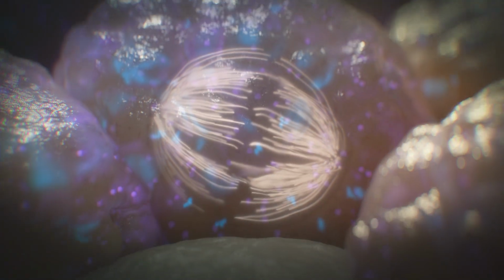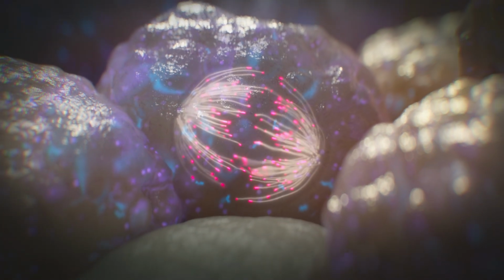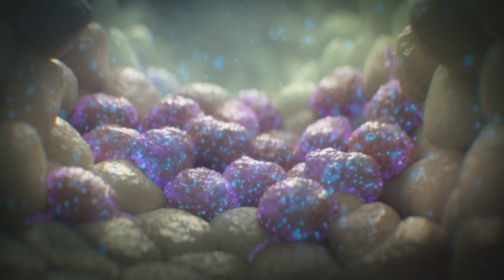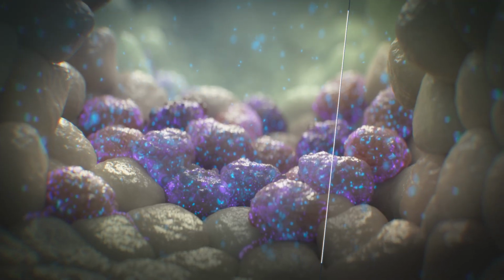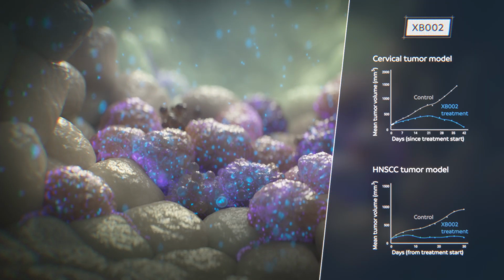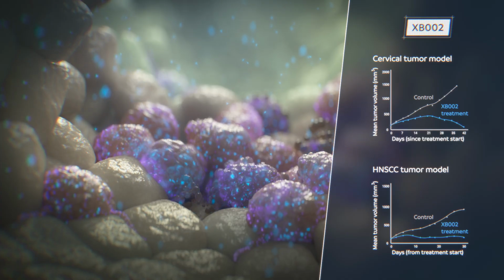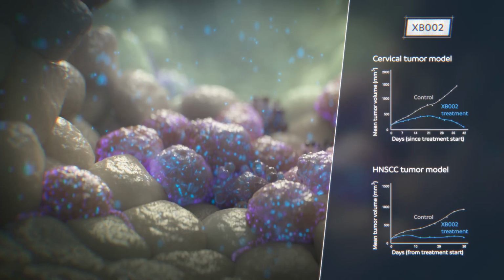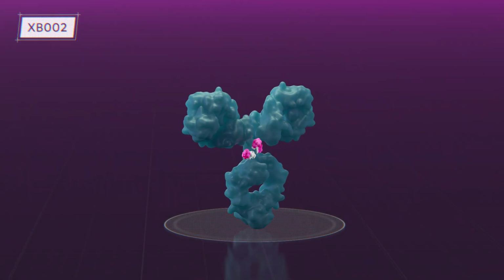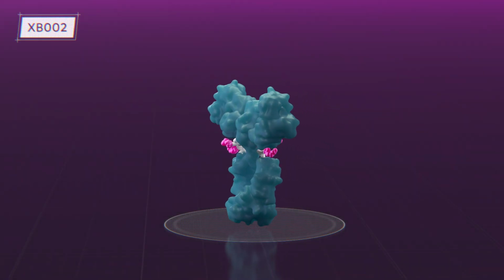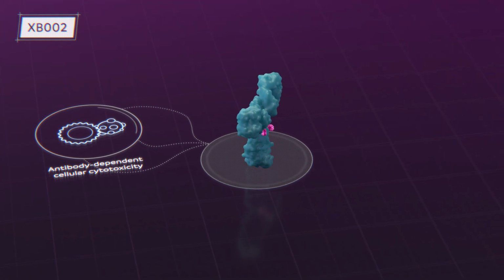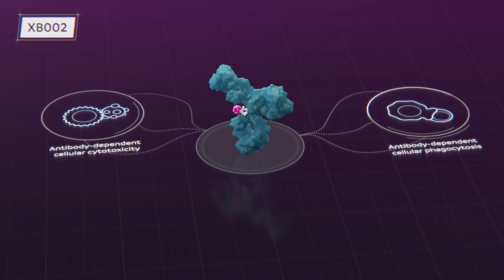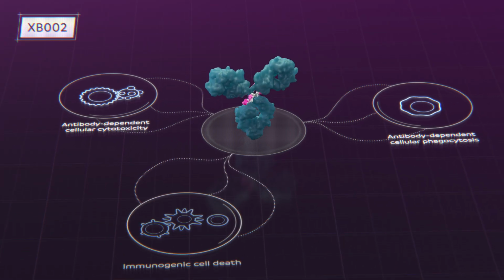The released ZLA cytotoxic payload has been shown to block microtubule polymerization, inhibiting cell division and inducing apoptosis of the targeted tumor cell. In experimental human xenograft tumor models, XB002 treatment is believed to inhibit tumor growth and may lead to tumor regression. The anti-tumor effects of XB002 may also be due in part to IgG1-mediated effector functions, including antibody-dependent cellular cytotoxicity and antibody-dependent cellular phagocytosis, as well as immunogenic cell death.